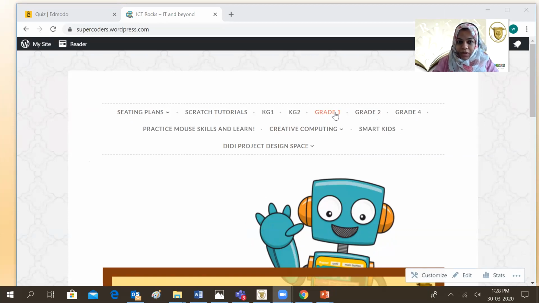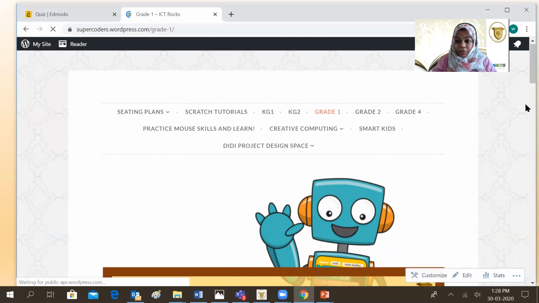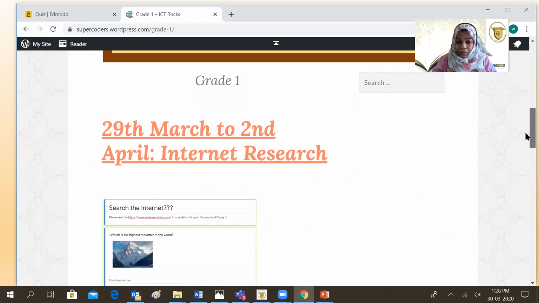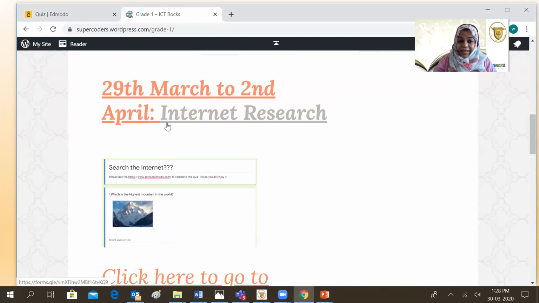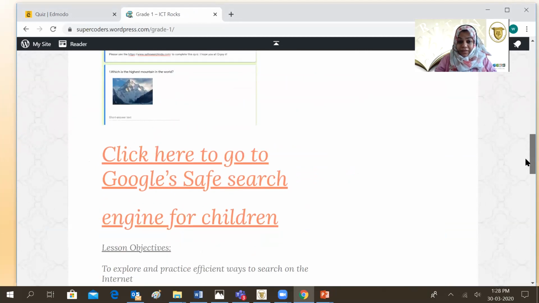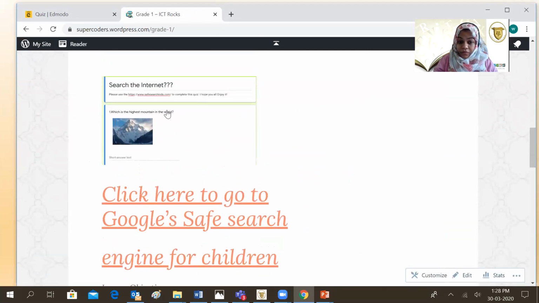You're going to go to Google Chrome and then you're going to go to grade 1. Do you see grade 1 over here? Yes, you're going to click on grade 1 and then wait for it. Has it turned red? Yes, it is. Now you're going to go down at the bottom. You're going to click, this is the form which has 10 questions. Now, if you click on this form over here on this picture, it'll take you to your activity.